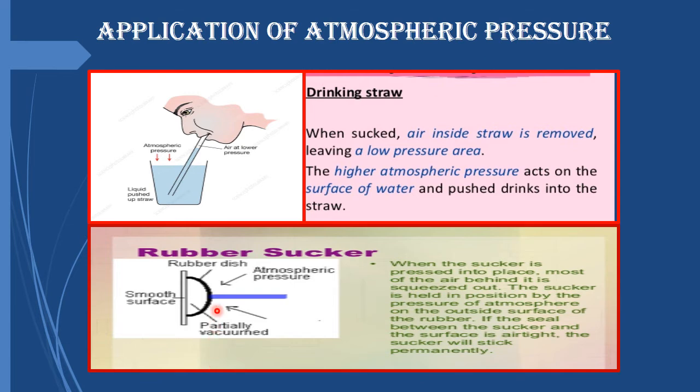The other example, this rubber sucker, right? When we fix this rubber sucker on the wall, the air out here is removed, right? So the air pressure becomes less and the outside air pressure, or the atmospheric pressure, forces it to stick firmly on the wall.